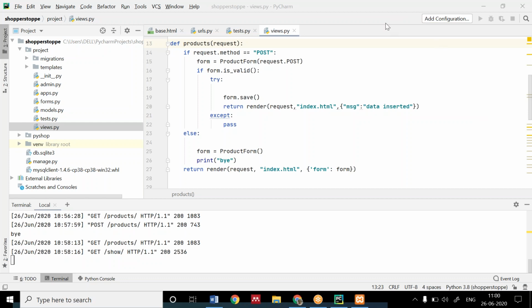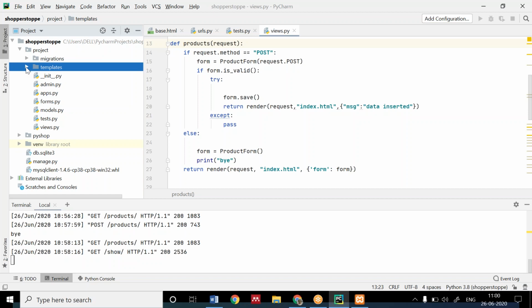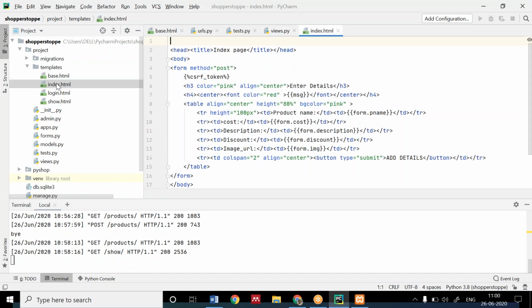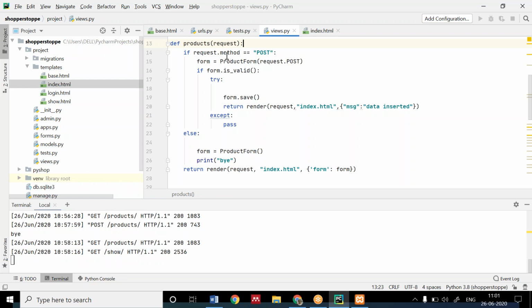Okay. So in the form which I have created, a post method. I will make you see that. You will be creating this form, but you can see the method is post. That's why I have used in the view file the post.